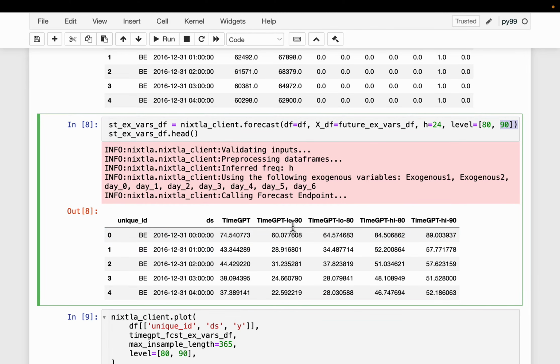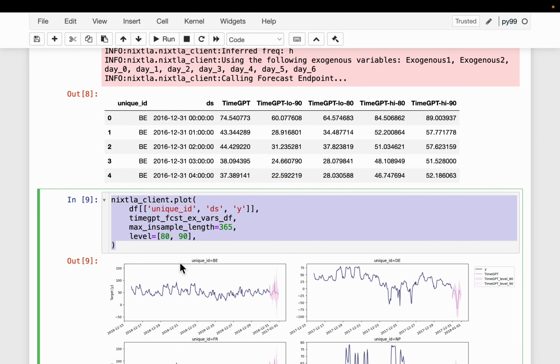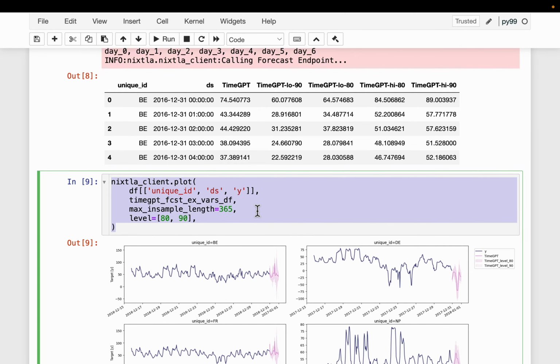So if you look at the lower bound, for 80% it's 64, whereas for 90% it's 60. So the lower bound has further dropped, whereas the upper bound at the 90% confidence interval is higher than at the 80% confidence interval. Okay, that makes sense. I hope you get that point. All right, and then it has a lot of convenient functions to do the visualization as well.